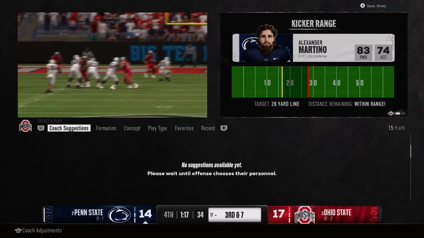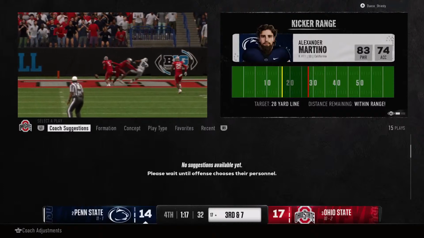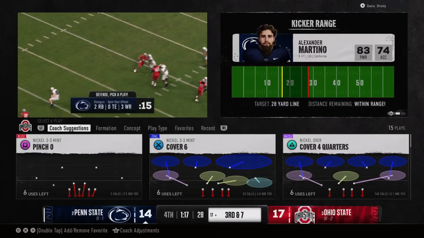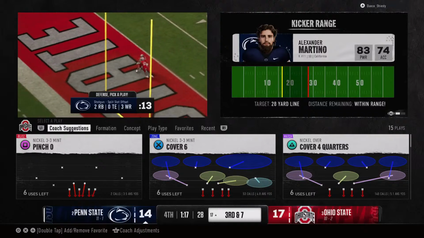Well, this is it. Late in the game, really tight situation. This is what separates a good quarterback from a great quarterback. Can he come up with the play to keep this drive alive?